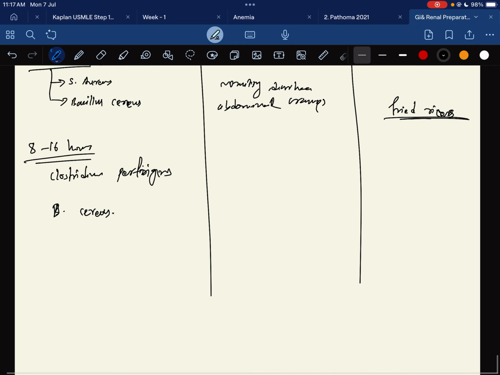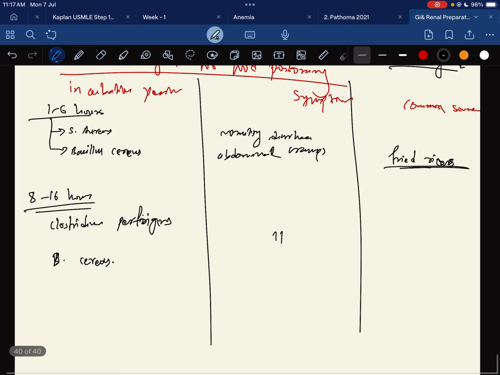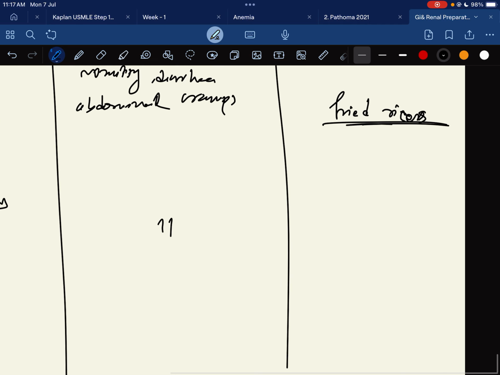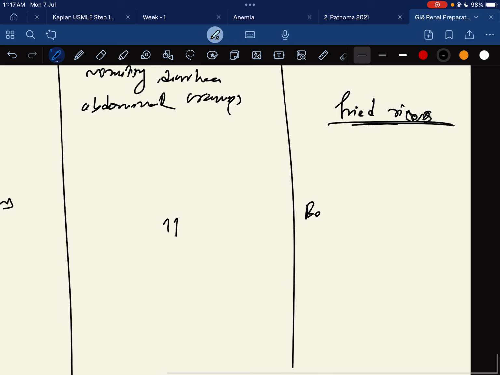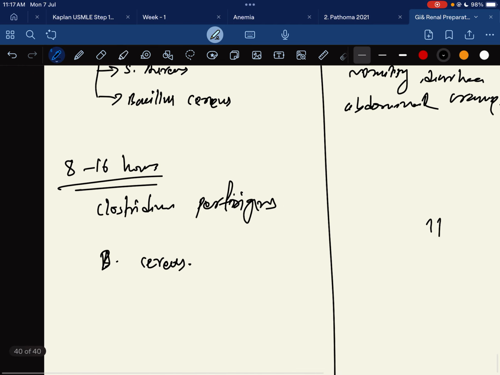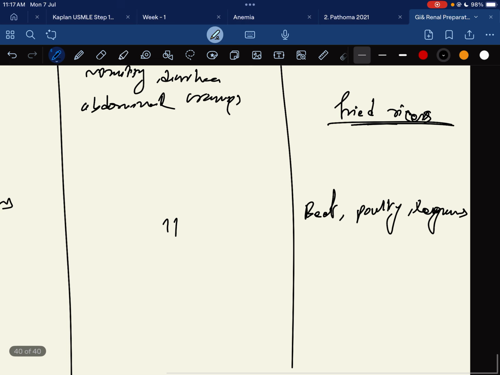It also causes vomiting, diarrhea, abdominal cramps, and when we look at the source, there is beef, poultry, and legumes. And regarding Bacillus cereus, this is the same, but it is from meat, vegetables, and cereals.